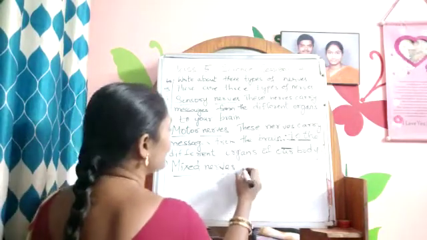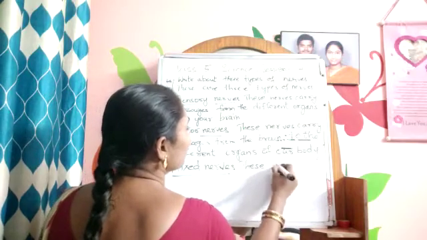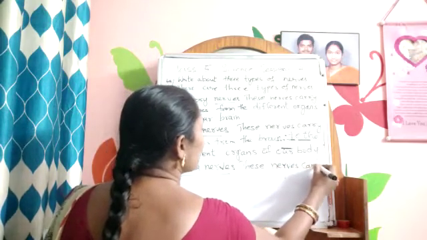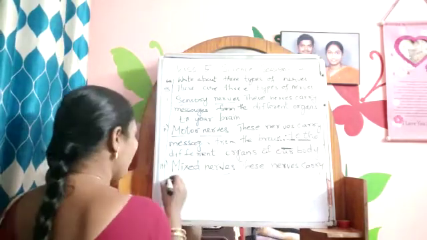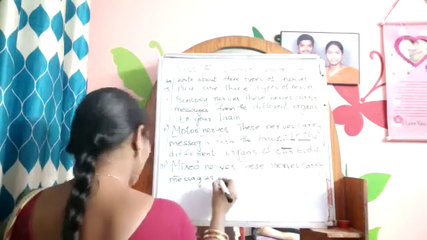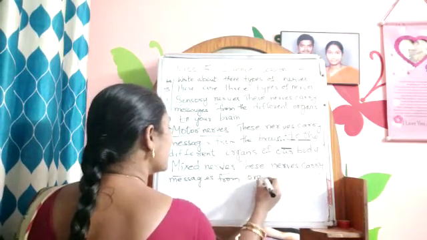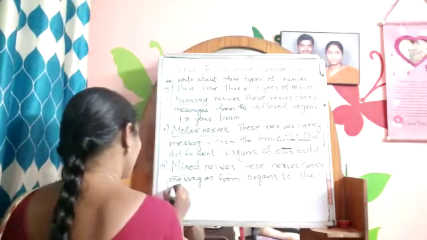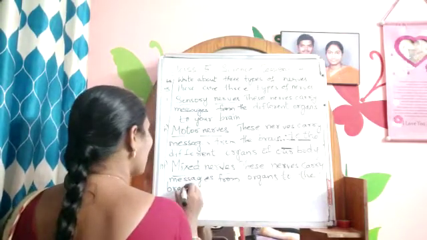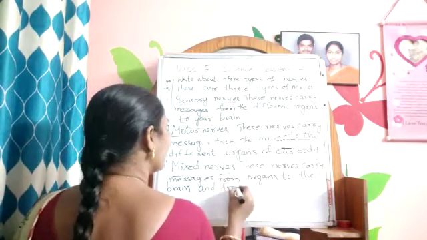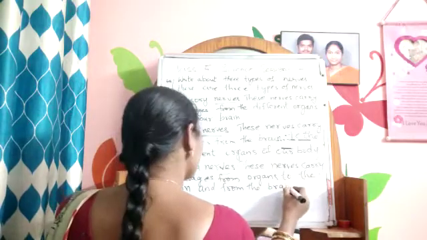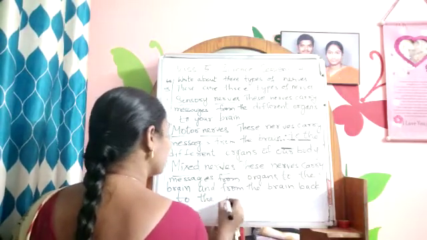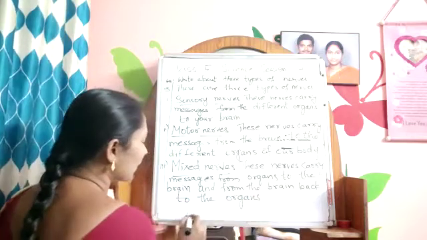Then write like this. These nerves carry messages from organs to the brain and from the brain back to the organs. So learn and write this question one time.